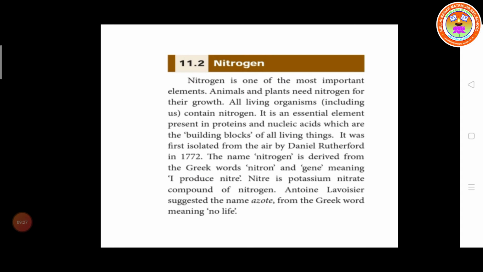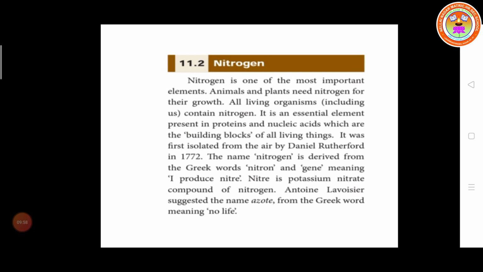Nitrogen is present in protein and nucleic acid, which are the building blocks of all living organisms. All living organisms have cells, and the cell has nucleic acid and protein that are made up of nitrogen.